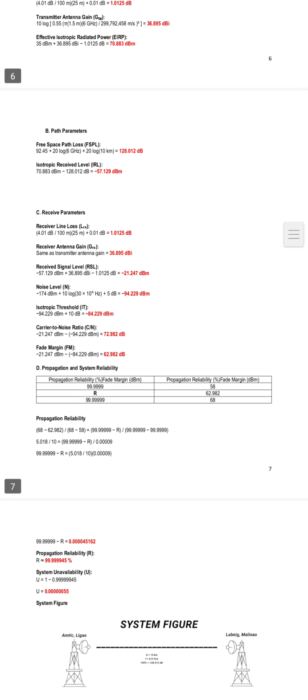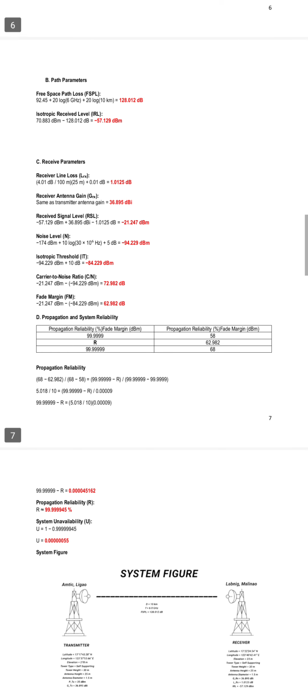Next is the system reliability. Based on these calculations, the propagation reliability of the system is approximately 99.999945%. This means the system is expected to operate reliably for all but a few seconds per year, well within the standards for carrier-grade microwave communication systems.